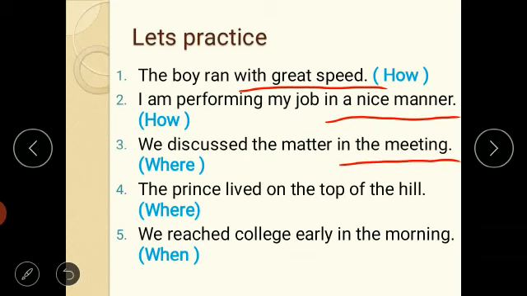Sentence number 4. The prince lived on the top of the hill. Where did the prince live? On the top of the hill. On the top of the hill is the adverb phrase. Sentence number 5. We reached college early in the morning. When did we reach college? Early in the morning. So early in the morning is the adverb phrase, because an adverb phrase also answers the question how, when, where something happened.